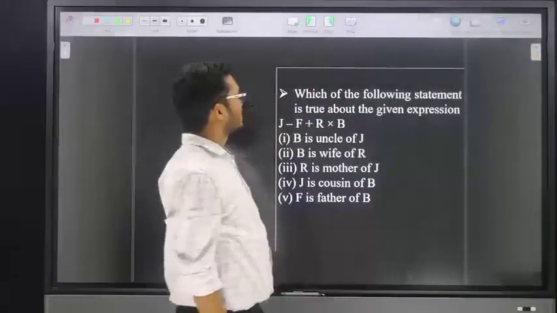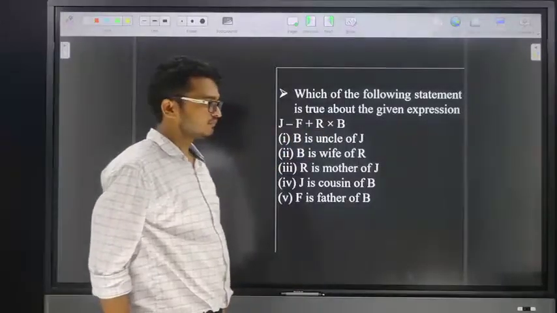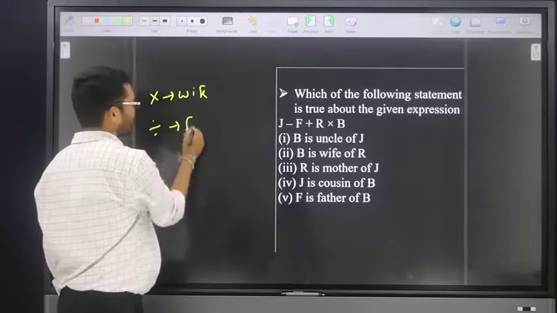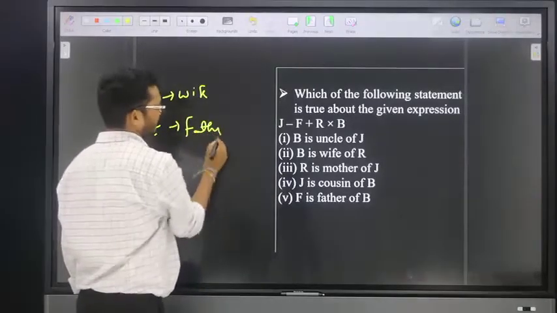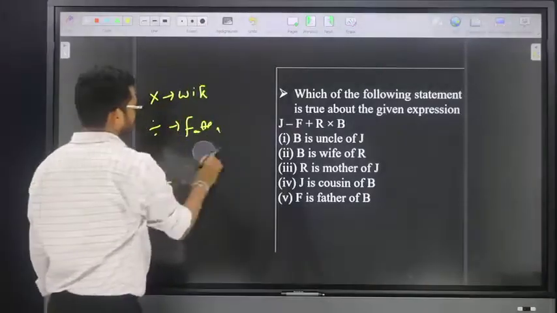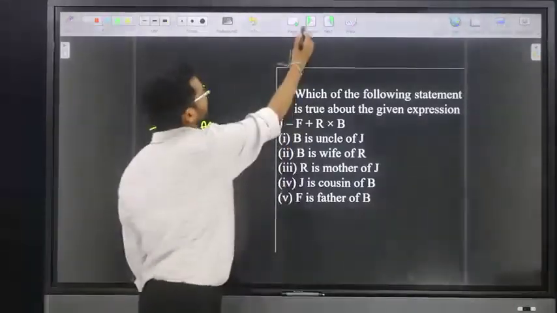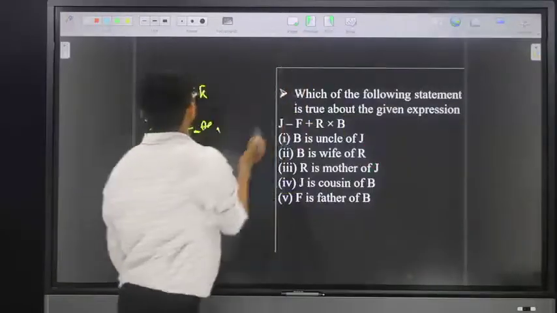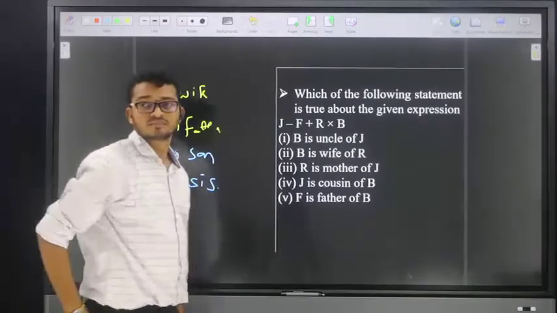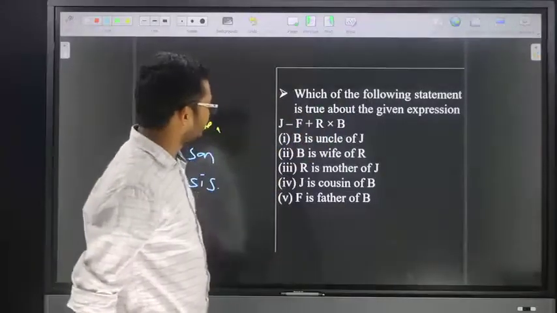Which of the following statements is true about the given expression J minus F plus R into B?